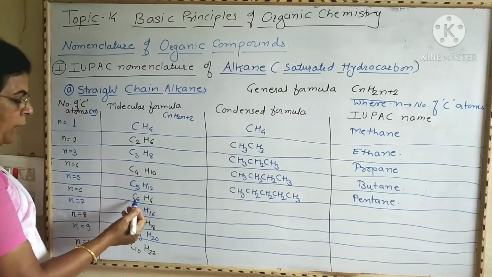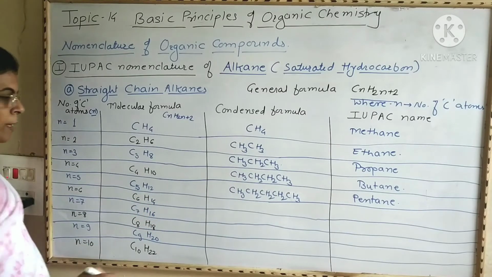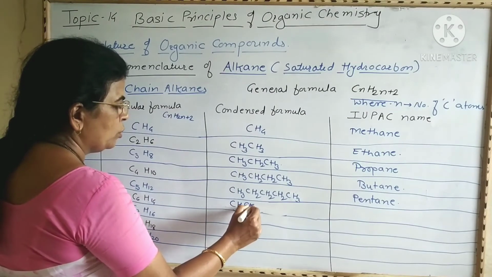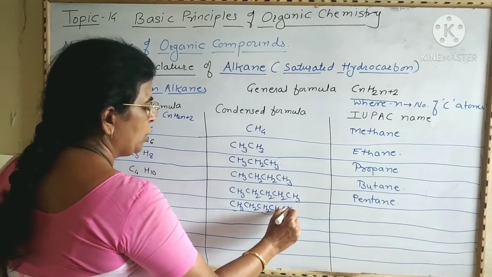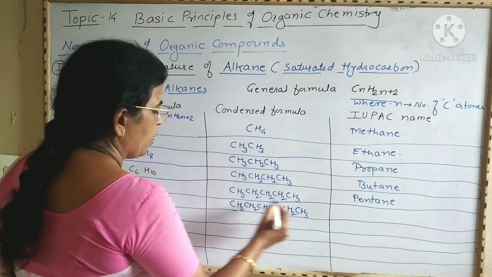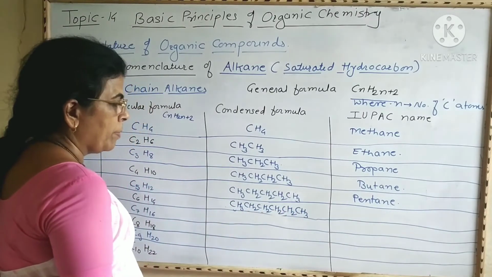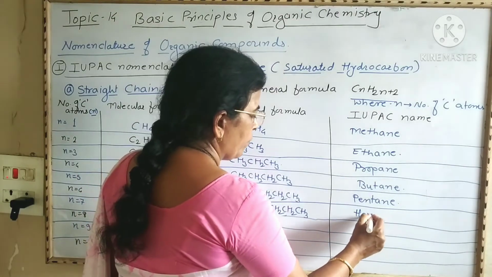Next one, if N is equal to 6, that is the number of carbon atoms becomes 6, then the molecular formula becomes C6H14. Now the condensed formula becomes CH3, CH2, CH2, CH2, CH2, CH3, with carbons 1, 2, 3, 4, 5 and 6. Now the IUPAC name of this alkane is hexane.